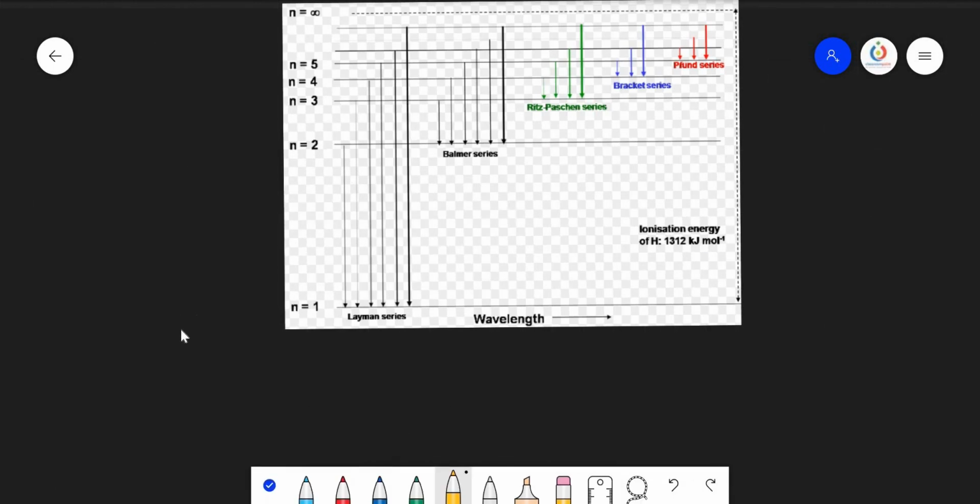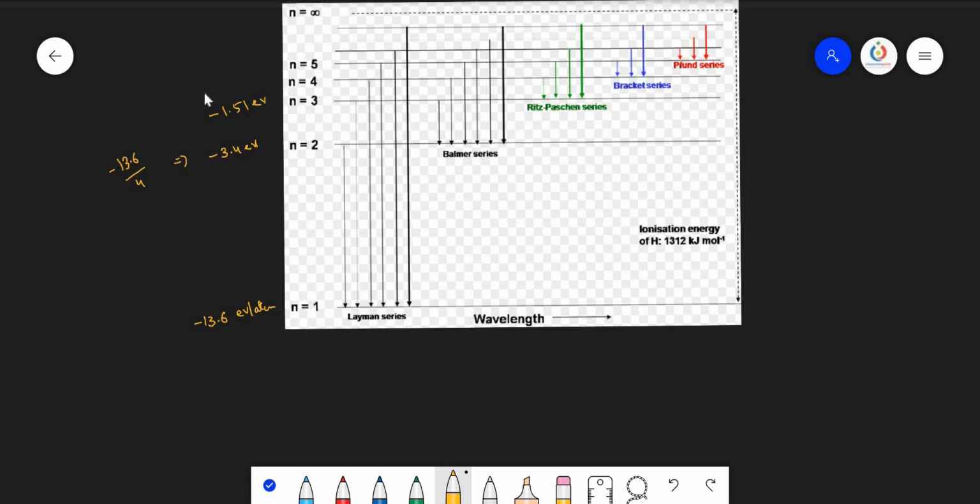For the first orbit, the value is minus 13.6 by N square. N square means 1 square, so 1 square means only 1. So the energy of the first orbit in the hydrogen spectrum is equal to minus 13.6 electron volt per atom. And for the second energy state, it becomes minus 13.6 by 2 square, means 4. So this value is equal to minus 3.4 electron volts. And similarly for the third energy state, it is minus 1.51 electron volt.